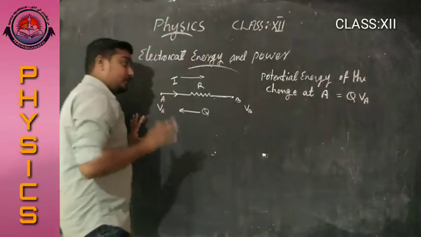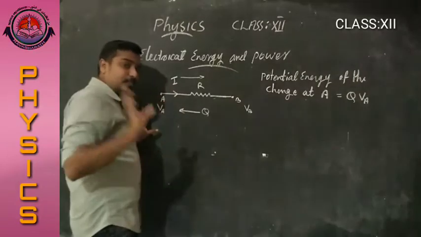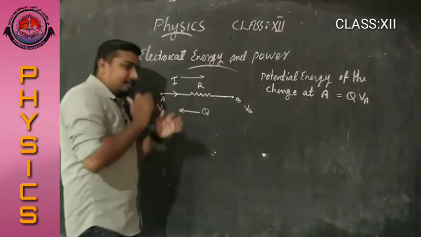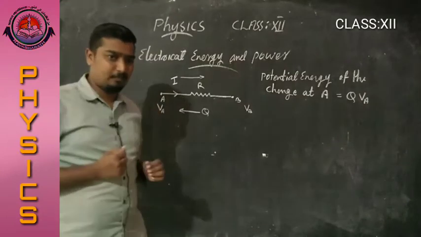Potential difference means what? A difference in potential energy is potential difference here.